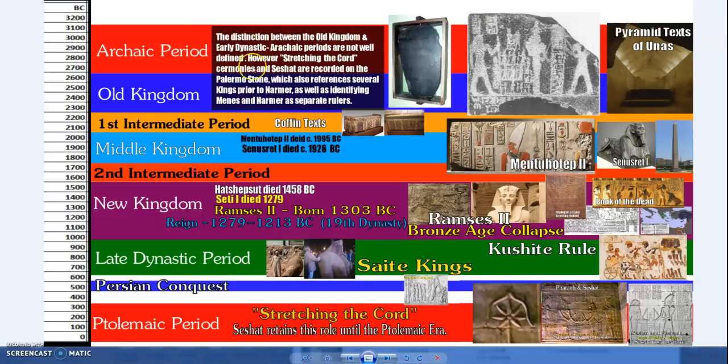So I just threw it together, so lots of typos going on in here, but forgive me those. Anyway, a lot more to come on Seshat, and especially the stretching the cord ceremony and how it connects to these very old documents, such as the pyramid texts and Palermo stone and these lists going back quite some time.